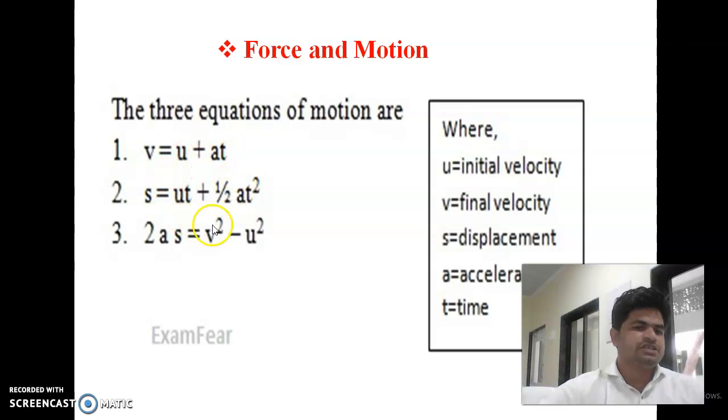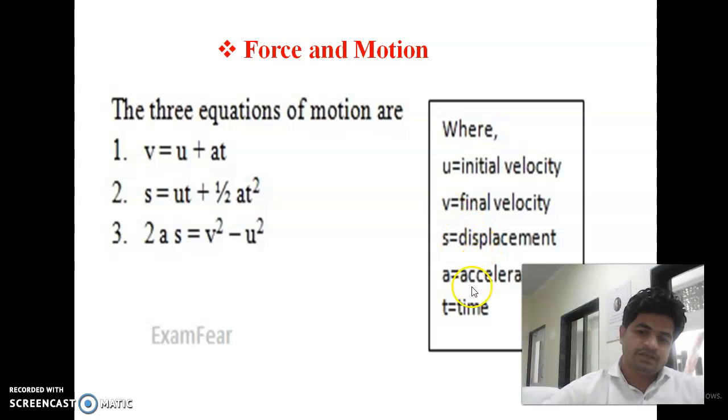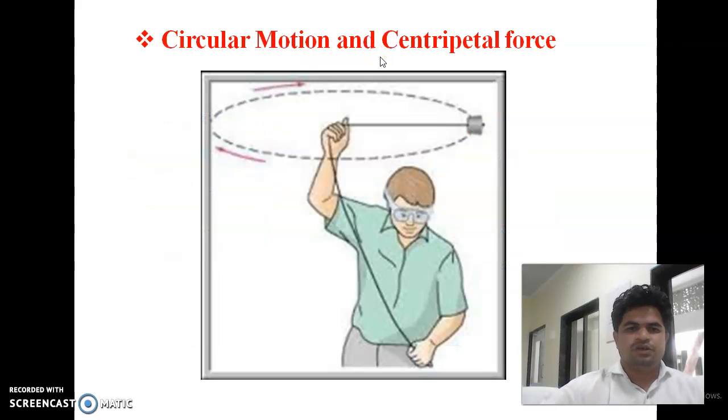These three equations are very important and are based on the main concepts: initial velocity denoted by u, final velocity denoted by v, displacement denoted by s, acceleration denoted by a, and time. These fundamental equations are based on force and motion.